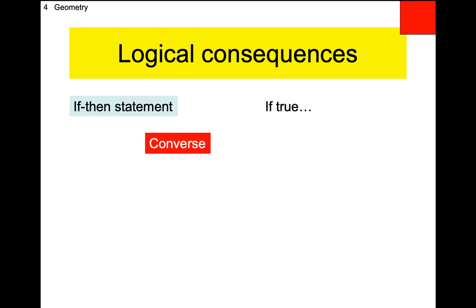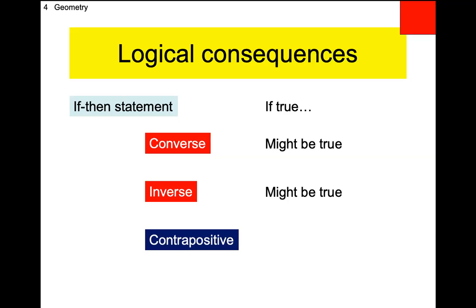If it is true, the converse might be true. The converse does not always have to be true. And it turns out that the inverse also might be. Don't panic, I'm going to give you examples of this. It turns out that the inverse might be true. Sometimes it's true, sometimes it's not. But here's the kicker. It turns out that if you're given an if-then statement that is true, then the contrapositive will always be true.